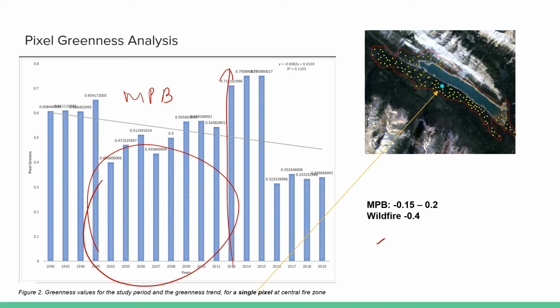For the wildfire, the NDVI decreases from 0.7 to 0.3 in 2016. It decreases the boreal trees' NDVI by 0.4 in 1 year.